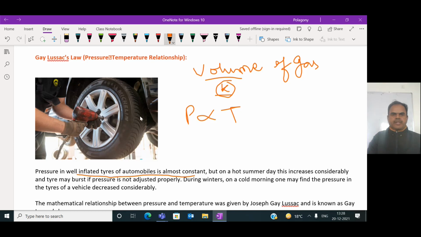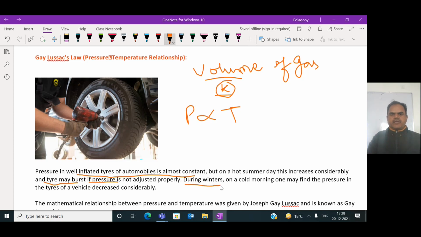In the hot summer, the pressure increases, and because of that the temperature increases, and the tire will burst if the air pressure is not adjusted.